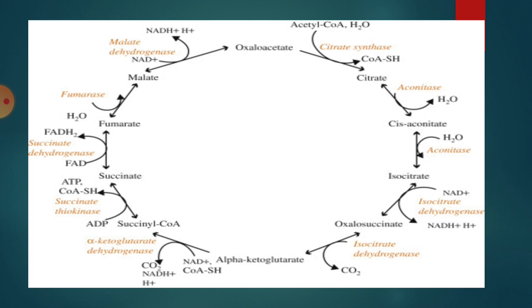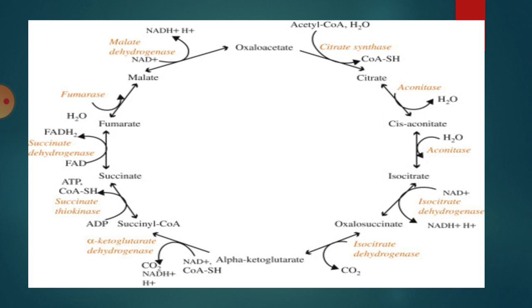And the fourth reaction is that isocitric acid is changed into oxalosuccinic acid. This reaction is called an oxidation reaction. Here the enzyme involved is dehydrogenase. I told you clearly, in oxidation, a dehydrogenase enzyme gets involved. Here, one NADH2 is formed. The oxidized form NAD is reduced to NADH2. This is the first oxidation reaction in the Krebs cycle, the fourth reaction. So citric acid, cis-aconitic acid, isocitric acid, and oxalosuccinic acid, all these four substances are 6-carbon compounds.